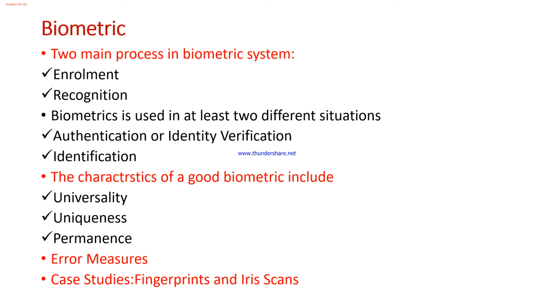The biometric that I am specifying should be in such a way that the sample should be able to be provided. I can't just say that this portion of the human beings is very much unique. It might be unique, but I should be able to draw the sample of it. Such a feature of the biometric is called universality.